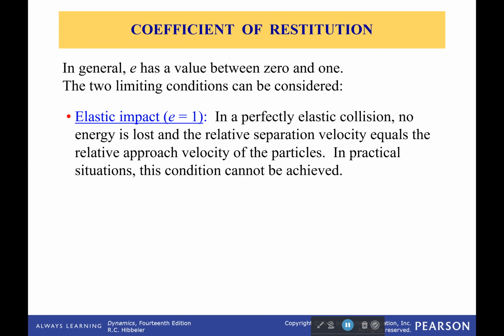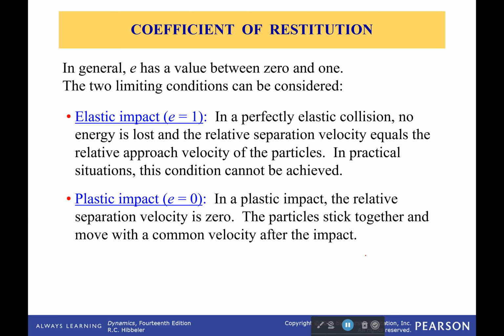Now, in general, it has a value between 0 and 1, and there are two limiting conditions that you need to think of. One is a completely elastic impact. In a perfectly elastic collision, no energy is lost, and therefore the relative separation velocity equals the relative approach velocity of the particles. They bounce off each other. This is the thing you see with gases. All those little gas particles are colliding all the time, but they are perfectly elastic impacts.